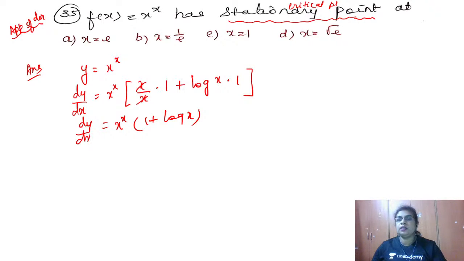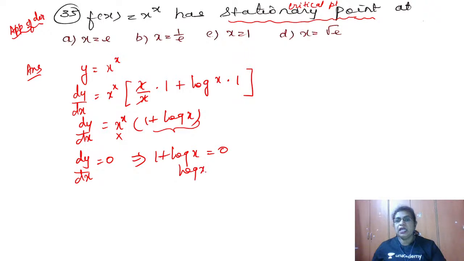In order to find the critical point, I want to equate dy by dx to 0. Here the exponential function cannot become equal to 0. The exponential function never becomes 0. So therefore this bracket has to become 0, that is, 1 plus log x has to become 0. So log x is equal to minus 1. Take exponentials on both sides. When you take the exponential, e to the power log x is x. So we get x is equal to e to the power minus 1.